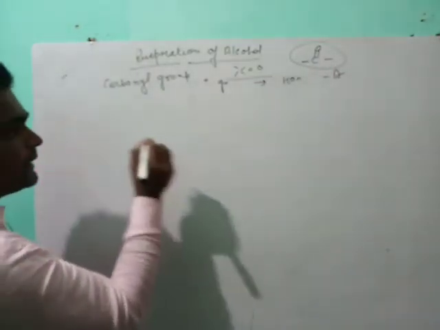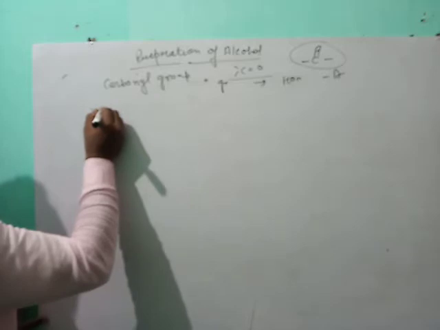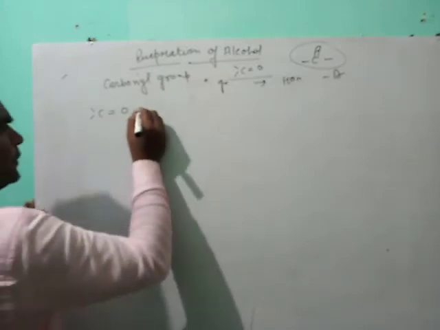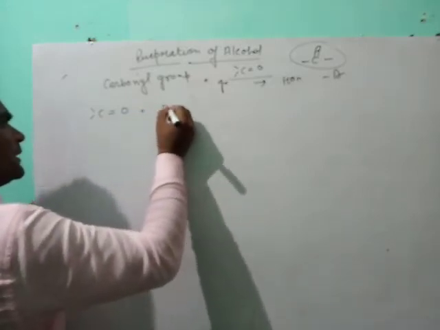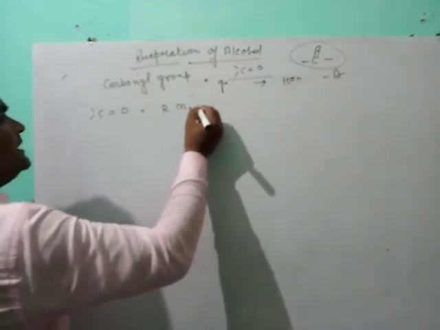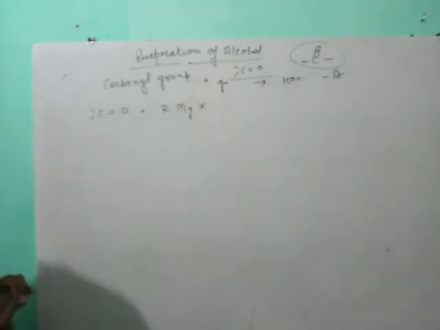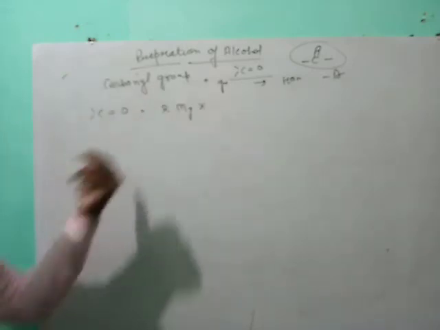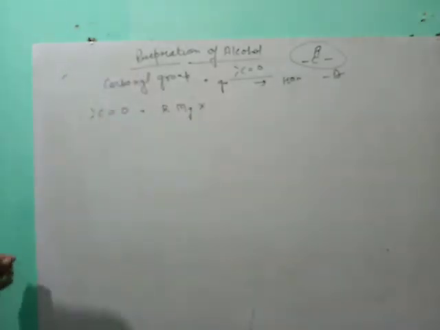We have a carbonyl group, C double bond O, and it reacts with Grignard, RMgX. Here magnesium is positive charge, and both the alkyl and halogen are negatively charged.